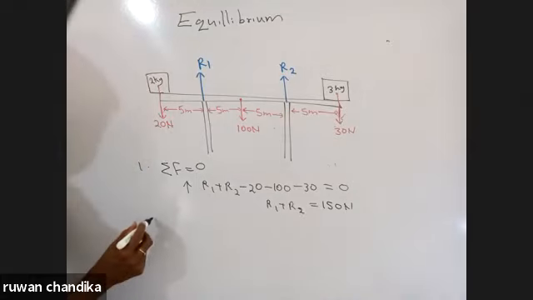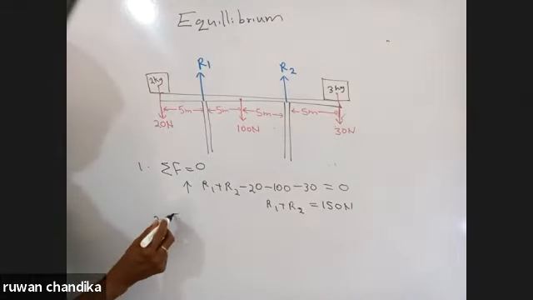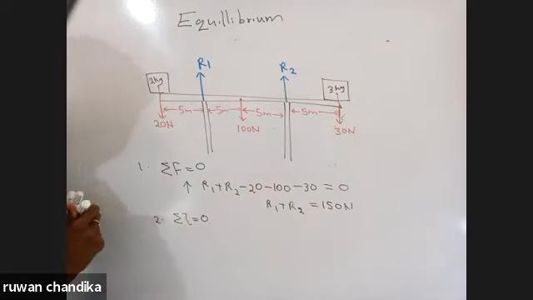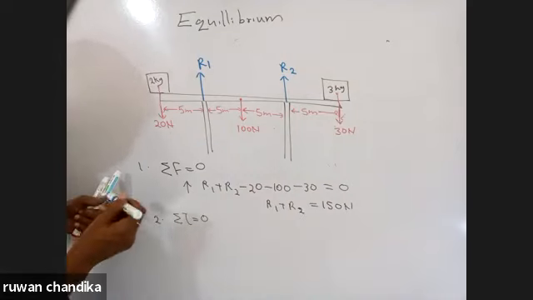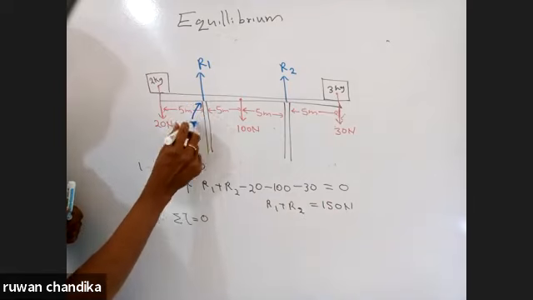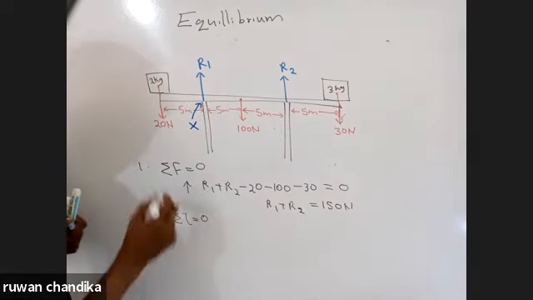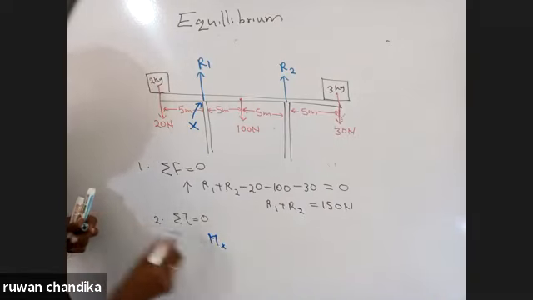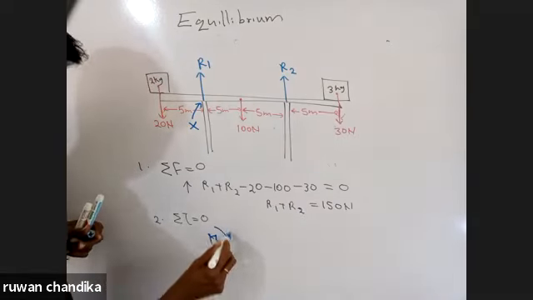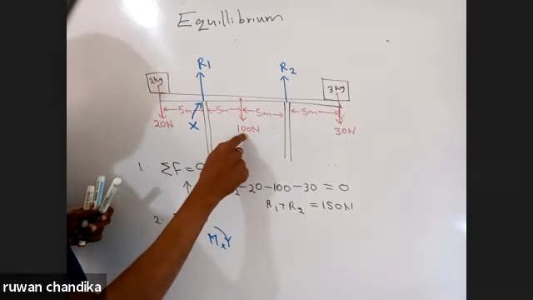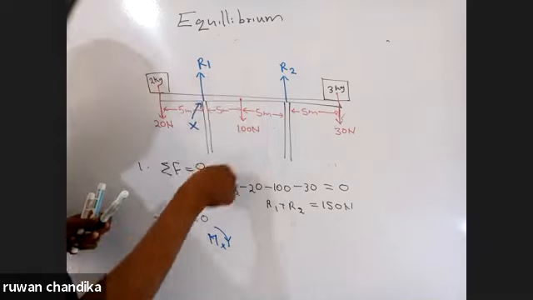If I apply the second condition, that the summation of torque around any point is 0, I can select any point of this system. Now I select this point as x. So I'm going to take the moment around x, taking clockwise as positive. Then this 100 Newton made a clockwise moment.